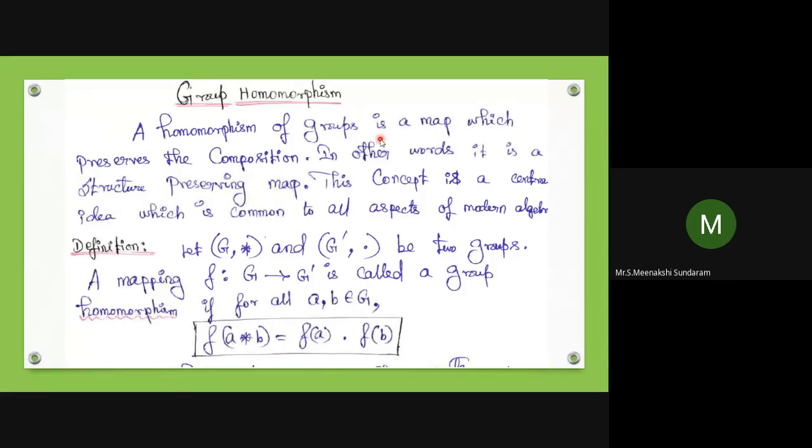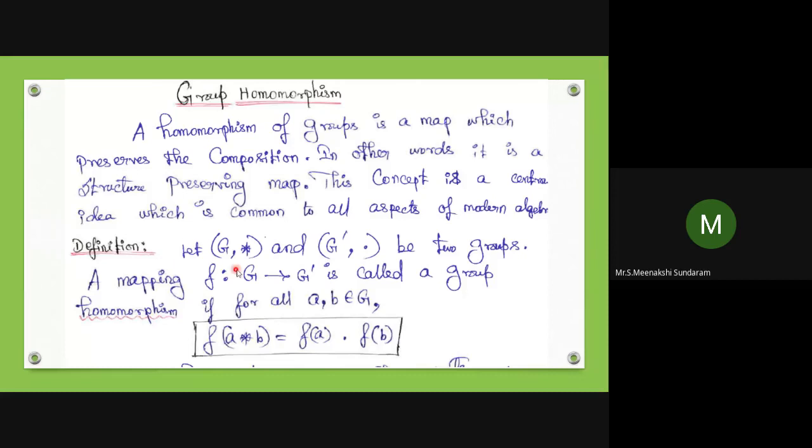A homomorphism of groups is a map which preserves the composition. In other words, it is a structure preserving map. This is the central idea which is common to all aspects of modern algebra, that is, group homomorphism. This is a group homomorphism. From the last unit you can study it for graph homomorphism.